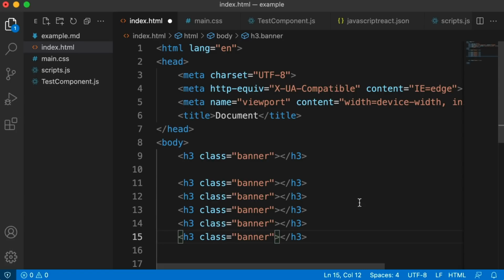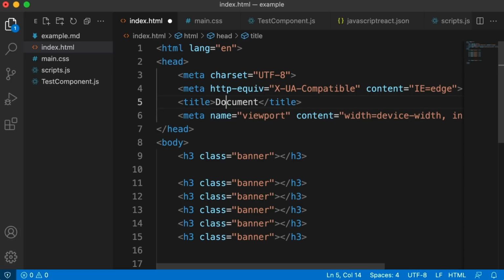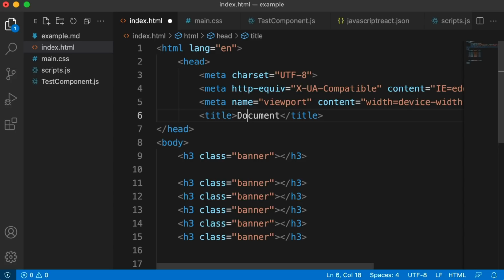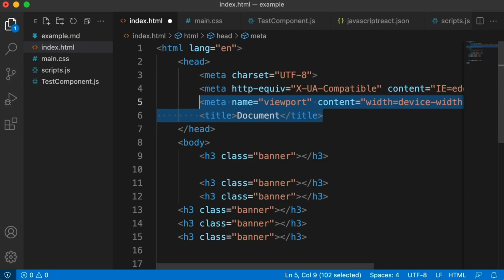If you want to move a line up or down, let's use this title line as a quick example. You just place your cursor anywhere on that line. You don't need to select anything, and you can just press Alt and up or down. So Alt up moves it up. Cool. This does work with multiple lines as well. So if I select these 2 lines, now I can use Alt up or down to move them wherever I want.